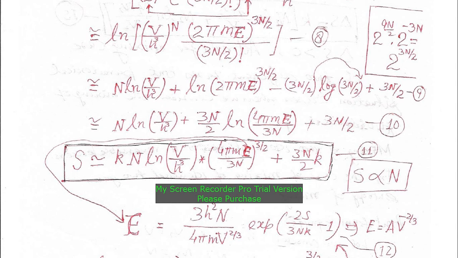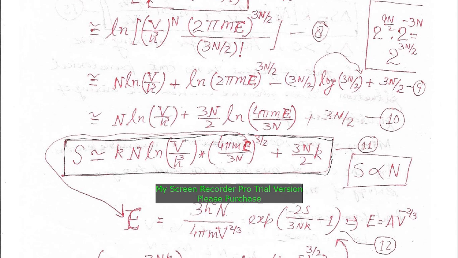We are familiar with the fact that entropy is an extensive parameter. Remember, entropy is an extensive parameter, so it should be a function of the size of the system. If you increase the size of the system, the volume capital V, to twice the initial value, entropy should also increase to twice the initial value, but it is not so according to equation number 11. So it appears that this equation is wrong.